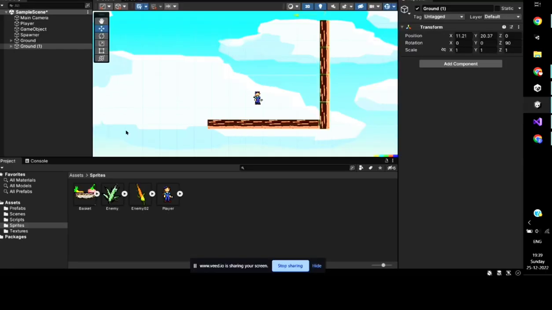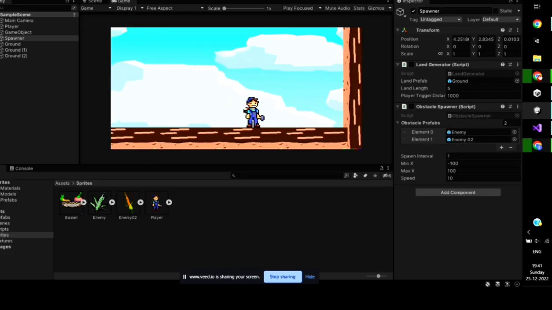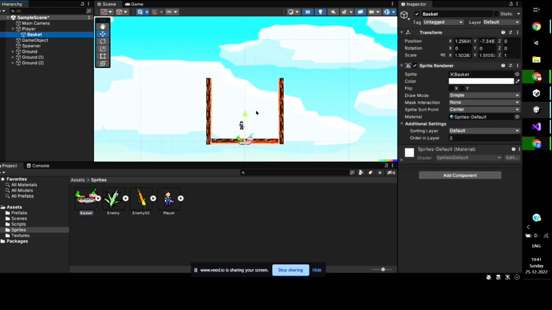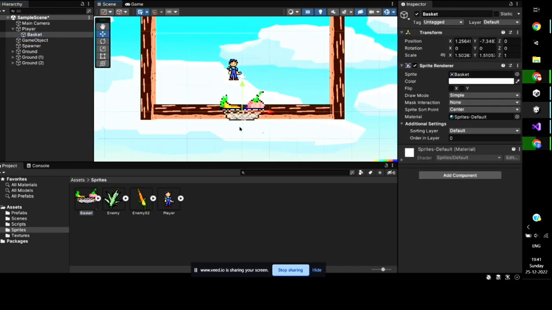Then I added the walls so that the player does not fall out of the world through the end of the ground. After that, I added a basket so the fruits can get collected and we get points every time we collect the fruits.